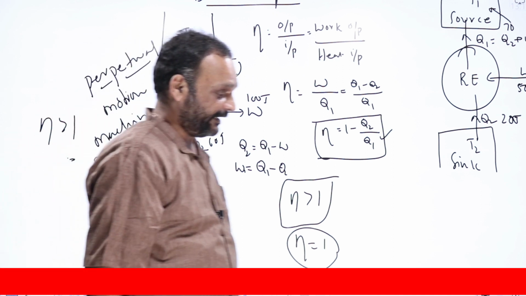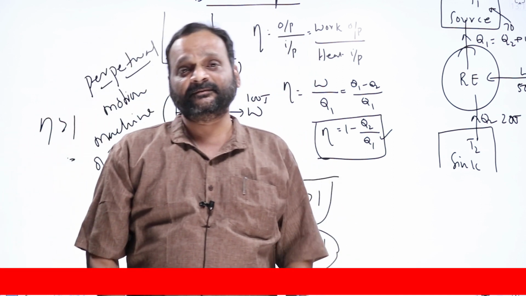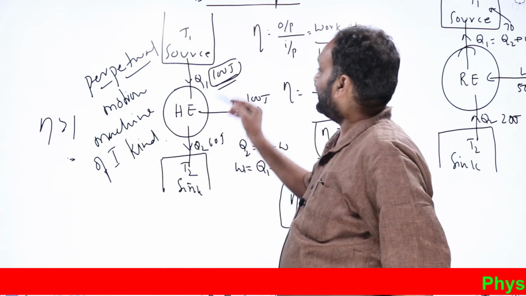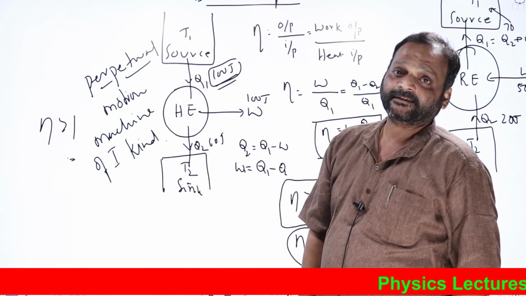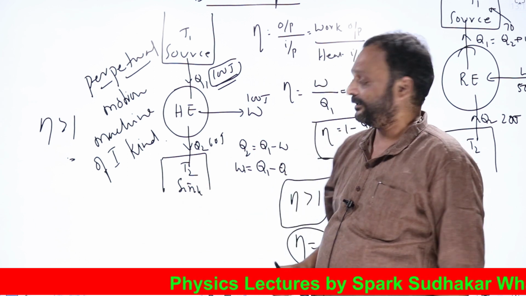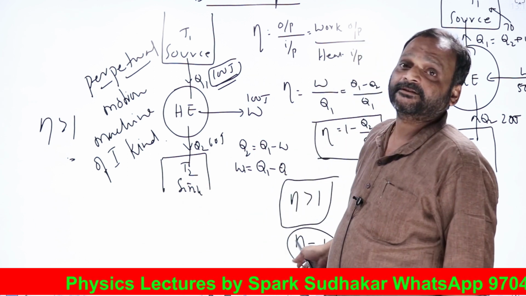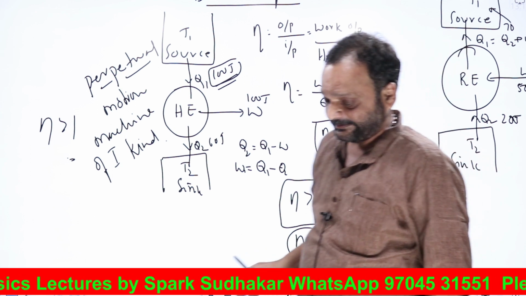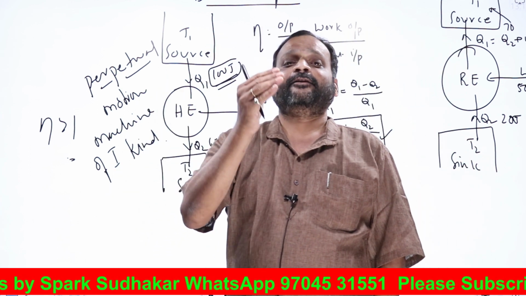That is, eta equal to 1 is also not observed in nature. Why? There is no answer in the first law of thermodynamics. It is perfectly okay for the first law to take 100 joules and convert all 100 joules into work. But we have never observed an engine doing that. Eta equal to 1 is not observed to be practical. Here comes the second law of thermodynamics.